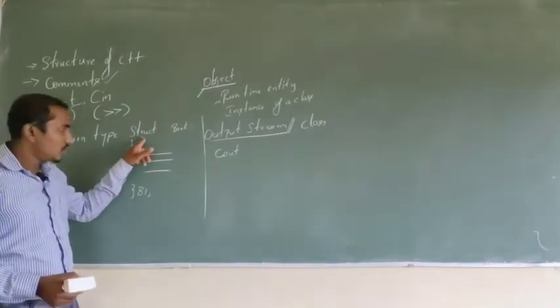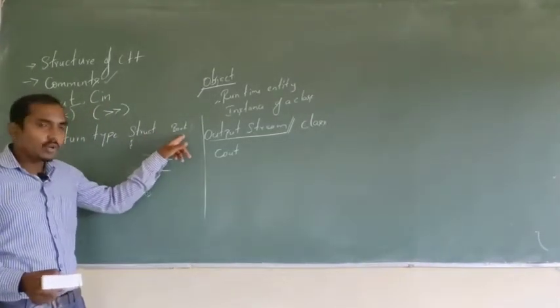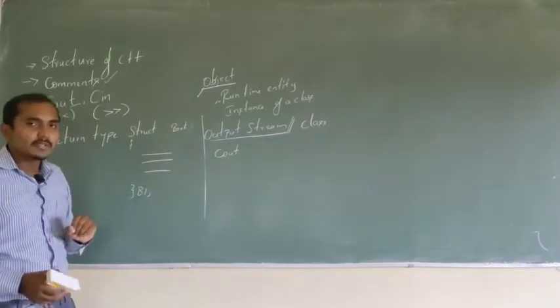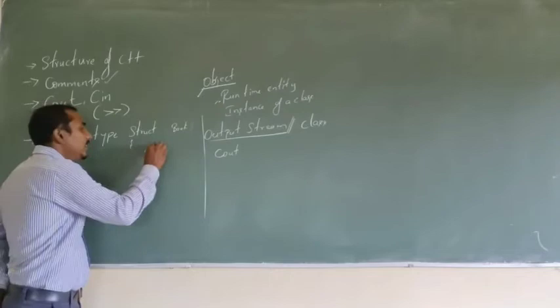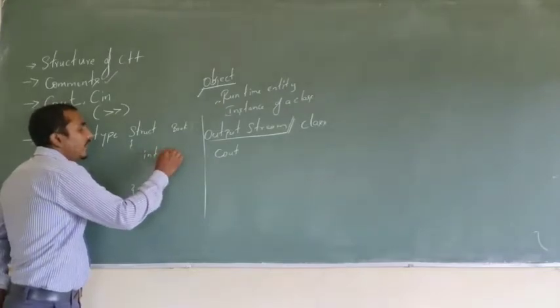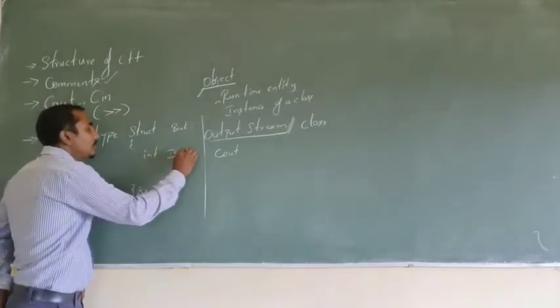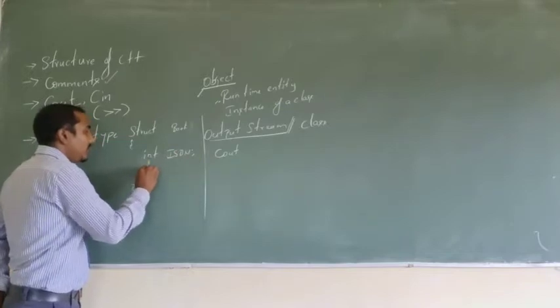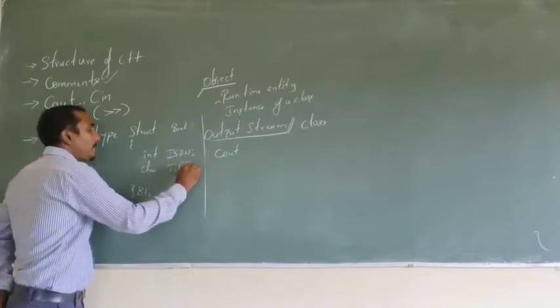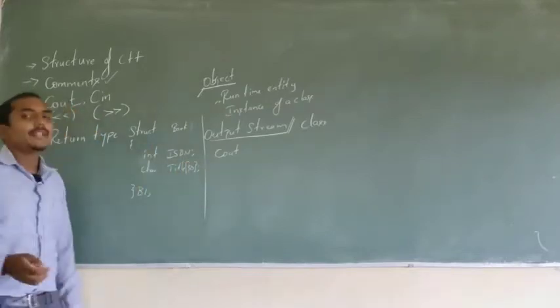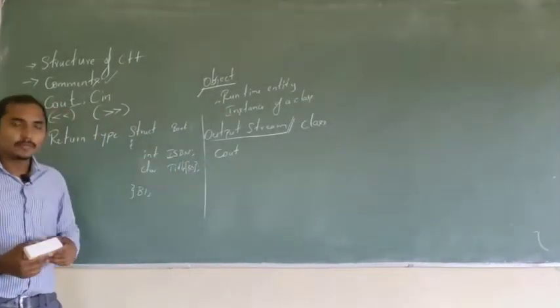You have a structure, that structure name is book. In this book I have some variables. I'll just mention one or two. Suppose I'll write int ISBN and char title of the book. These are the two variables I have for this structure called book.